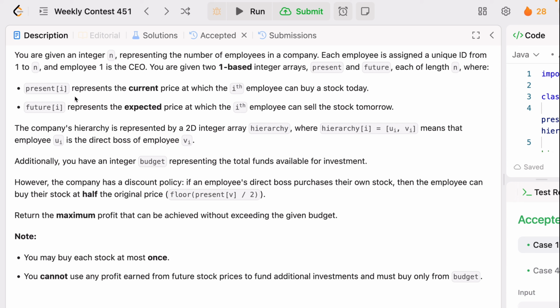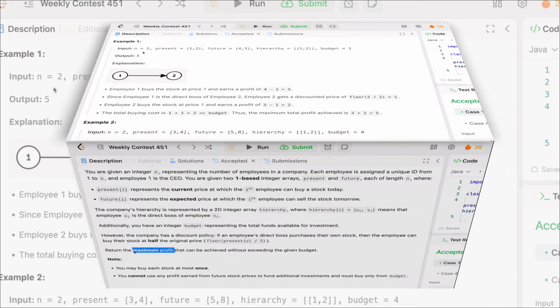Here is the twist. If a boss buys their own stock, their direct reports get a discount and can buy the stock at half price. We also have a total budget, and we want to decide which employees to buy stocks from without exceeding the budget, and in that case you have to maximize the total profit.